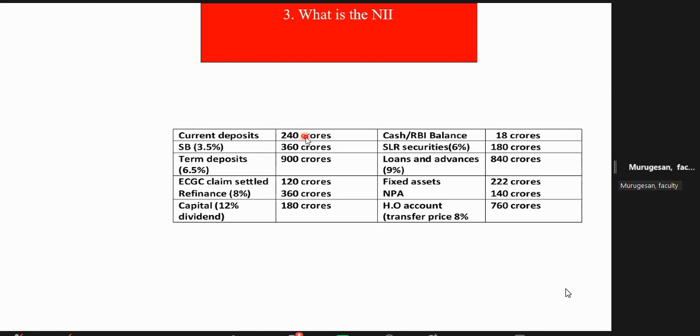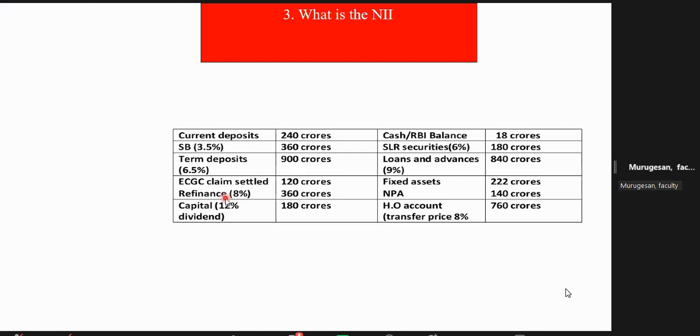Current deposit 240 crore. Savings 3.5, given within brackets as rate of interest, 360 crore. Term deposit 6.5, 900 crore. ECGC claim settled 120. Here they have not given any rate. ECGC claim settled will be a liability, but do you have to pay any cost? No, we need not pay any cost. It is like a suspense account.